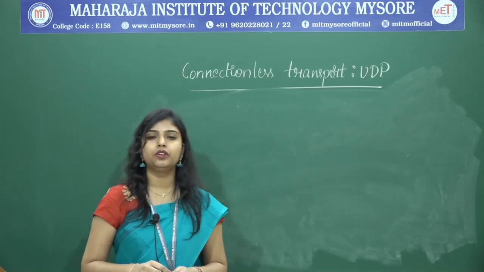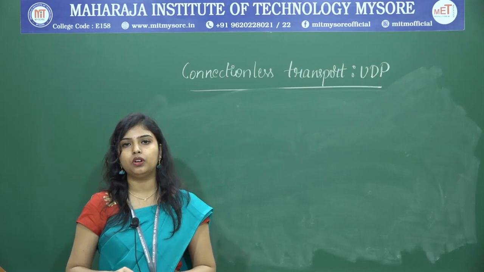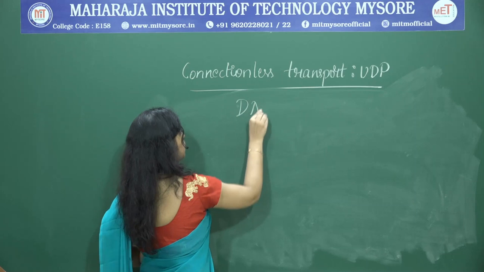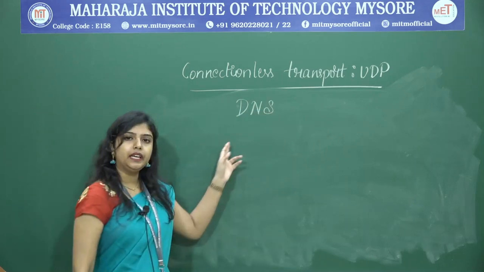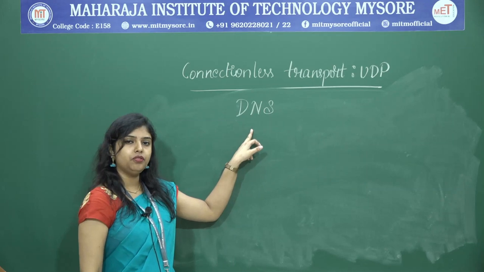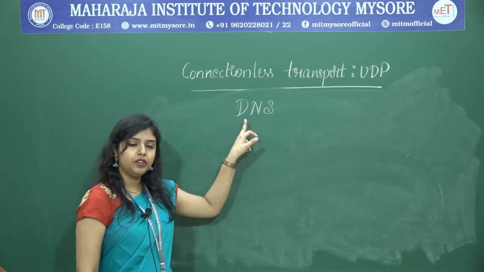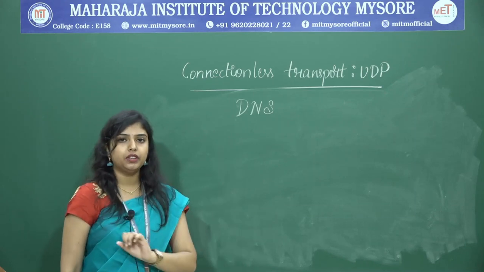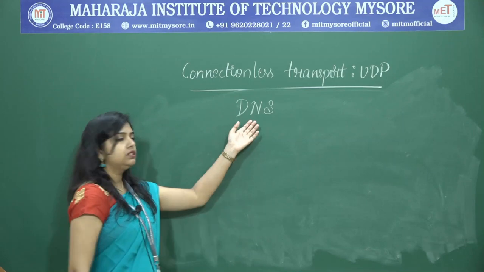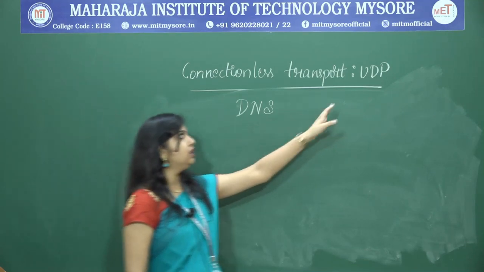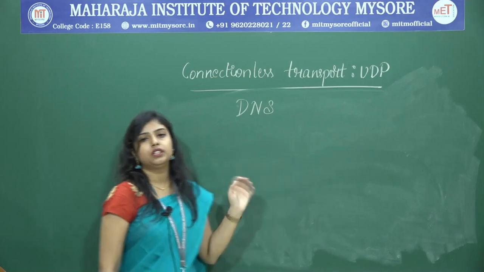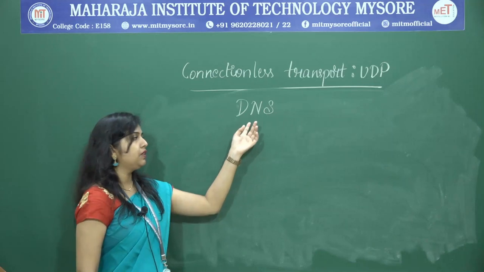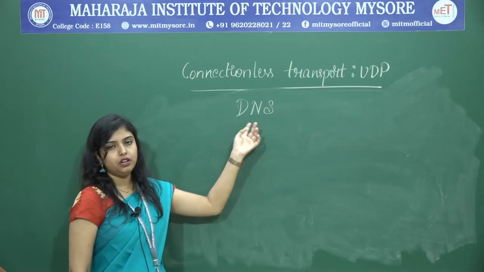A very good example of an application layer protocol using UDP is DNS. As we know, DNS is the domain name system. Why do we use DNS? We use DNS to convert the host name to an IP address. We had studied this already. DNS is a very good example of connectionless UDP, that means DNS works on the UDP protocol. DNS is an application layer protocol.